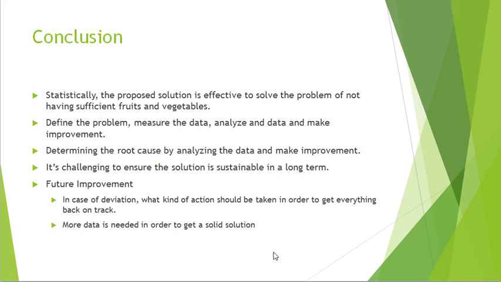So my suggestion for future improvement will be, in case of deviation, what kind of action should be taken in order to get everything back on track. Because this is the thing that we should do, especially in the control phase, like things might happen. So what kind of action should be taken in case of deviation. And I was hoping that we will be able to spend more time on this project to get more data in order to get a more solid solution for this project.